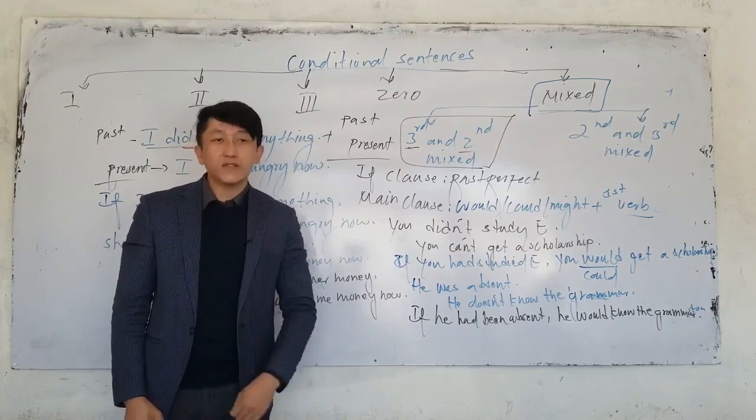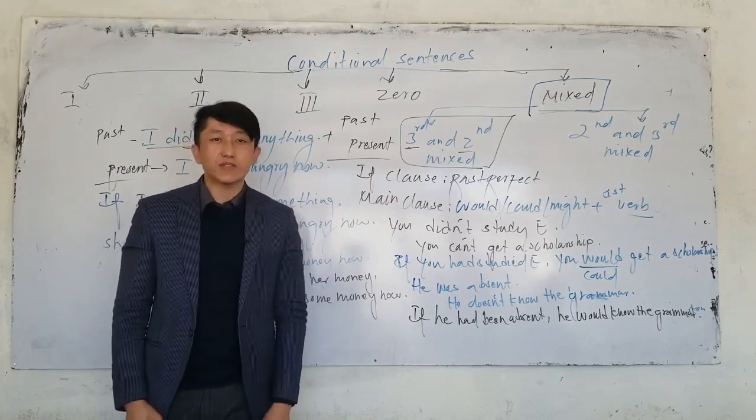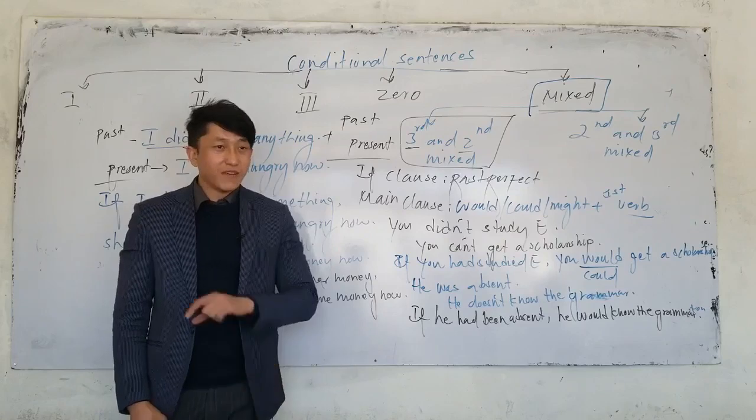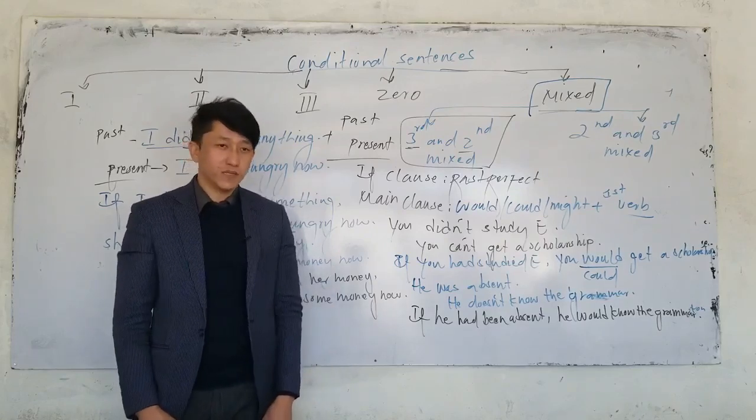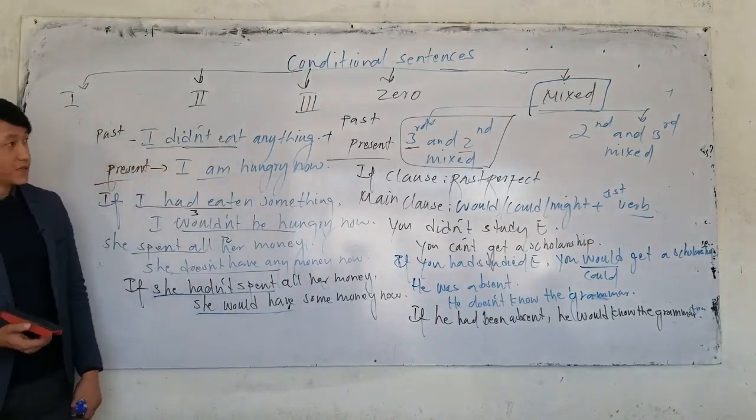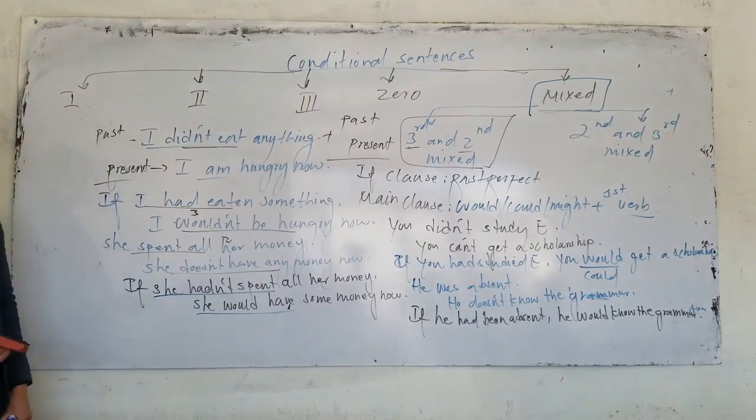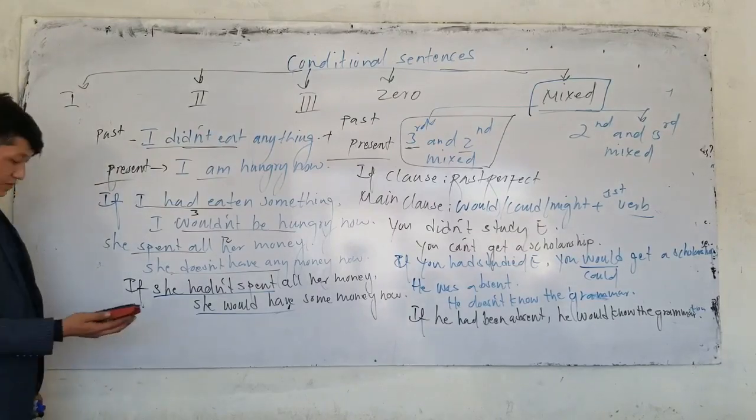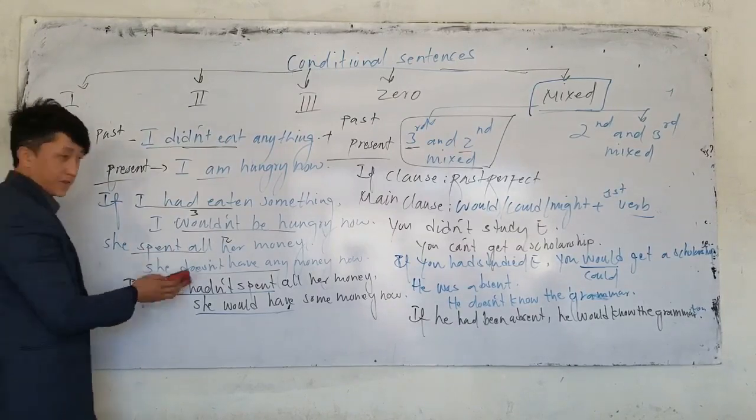He forgot his notebook. We don't give him his score. If he hadn't forgotten his notebook, we would give him what? His score. Did you understand? Okay, good. Now let's go and talk about type second and third mixed. Done? Okay.